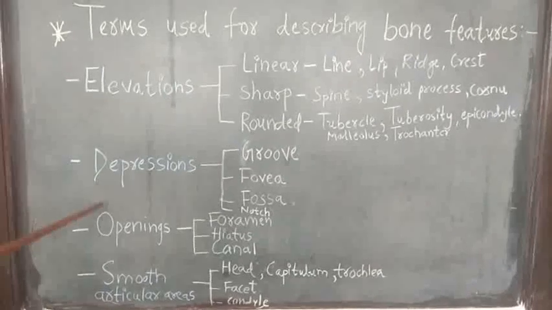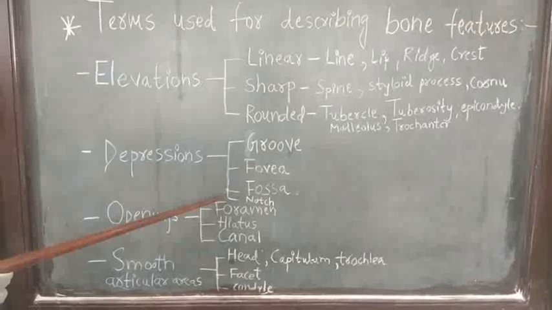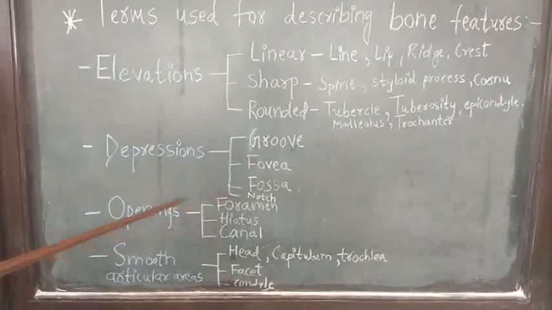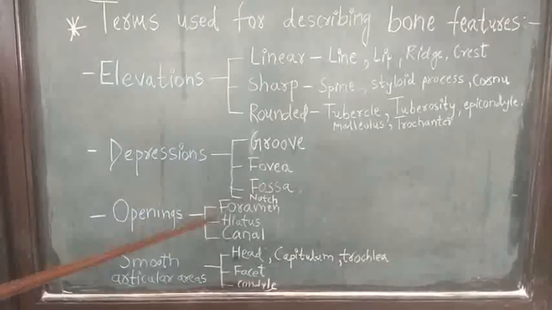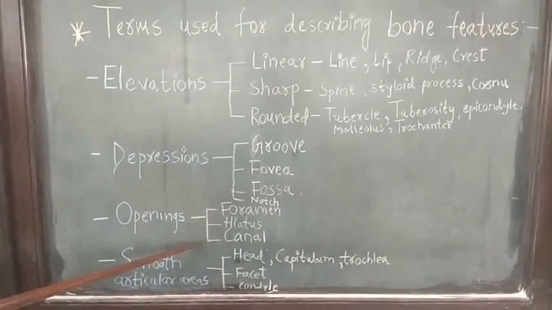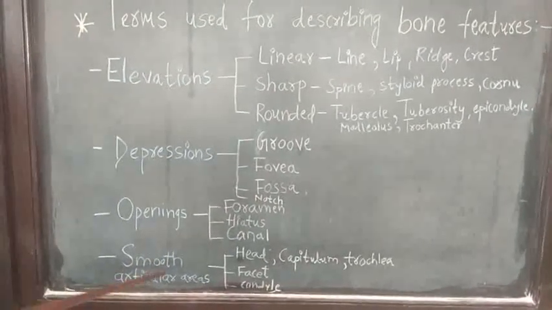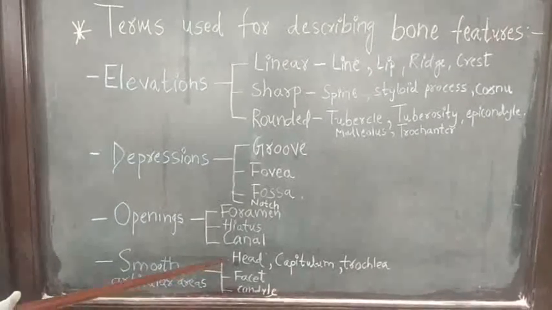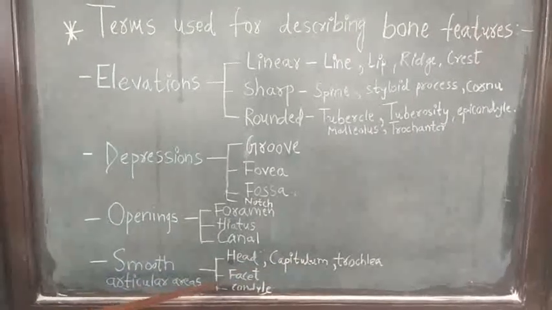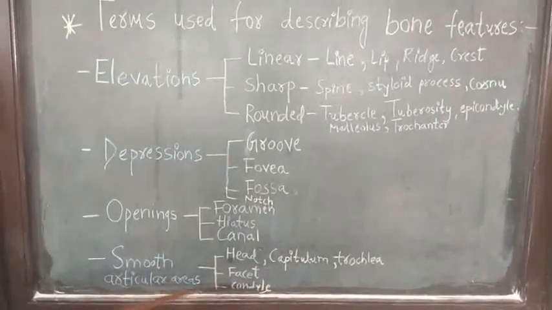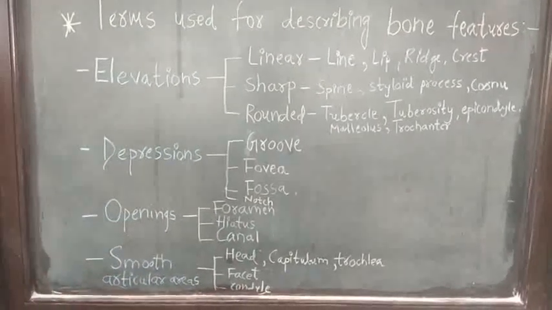Depressions. Depressions are in the form of groove, fovea, fossa and notch. Openings. Openings are in the form of foramen, hiatus and canal. Smooth articular areas within the bone are in the form of head, capitulum, trochlea, facet and condyle. So, we will see these terms in the bone.